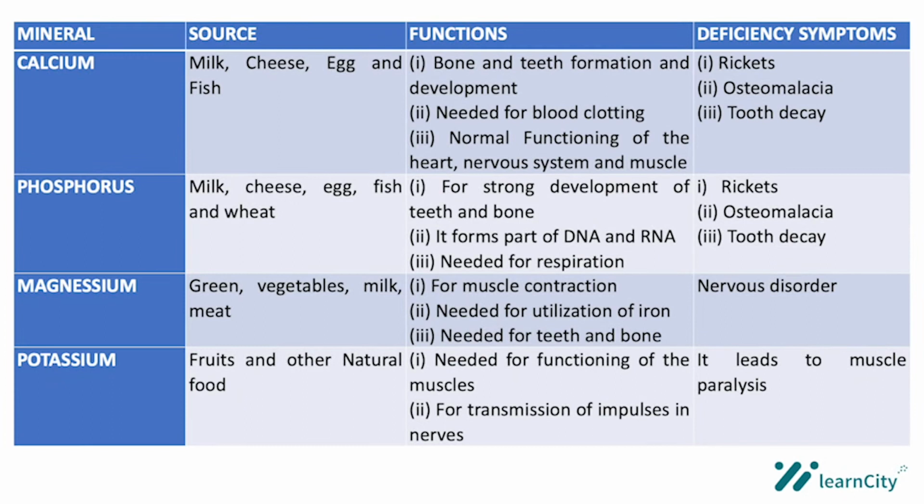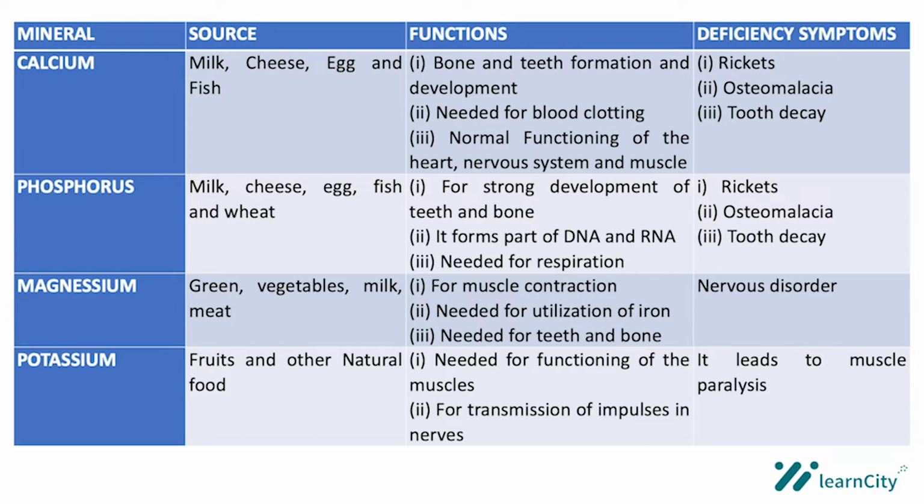Let's start with calcium. The sources of calcium are milk, cheese, egg, and fish. The functions of calcium in the body: number one is bone and teeth formation and development. Another is that it's needed for blood clotting. Another function of calcium is that it is needed for normal functioning of the heart, nervous system, and muscles.